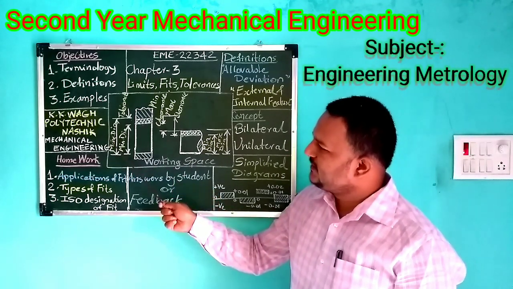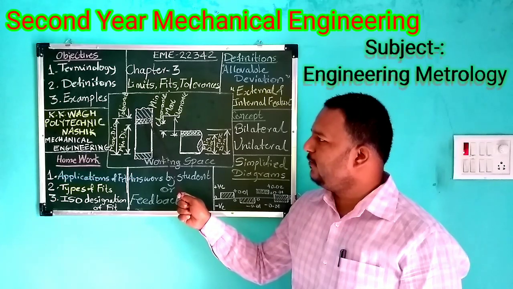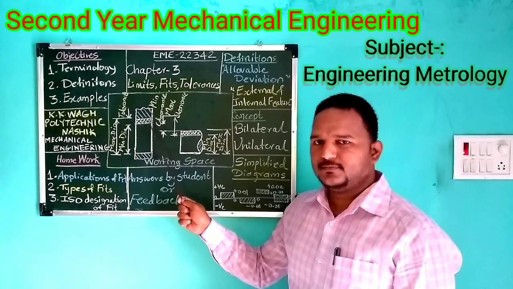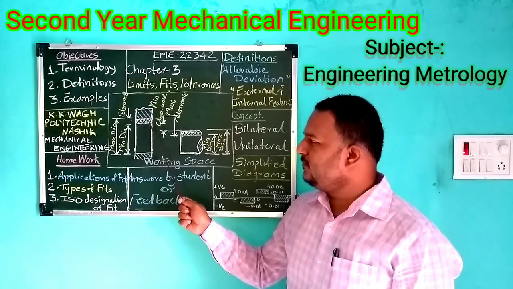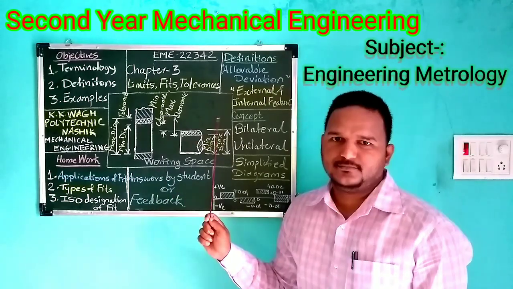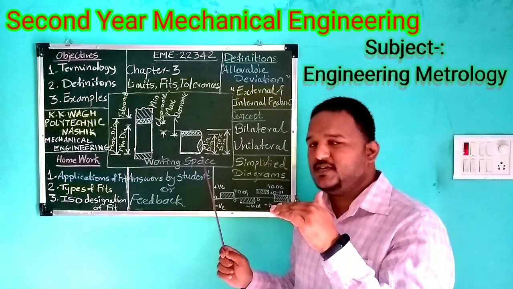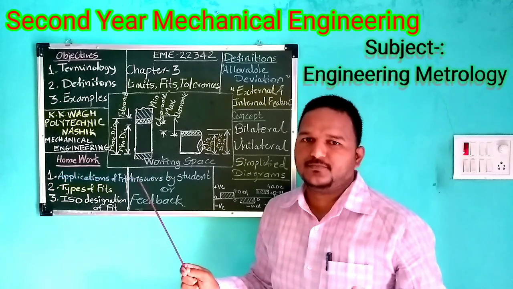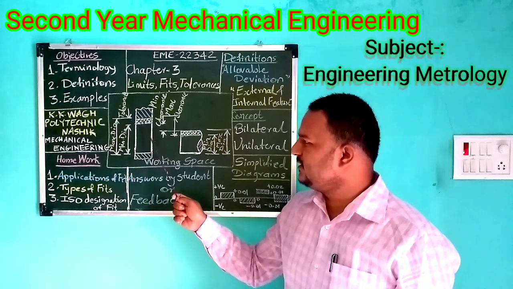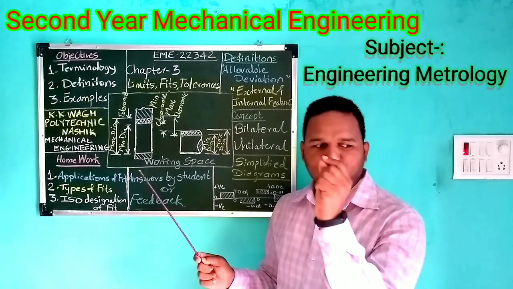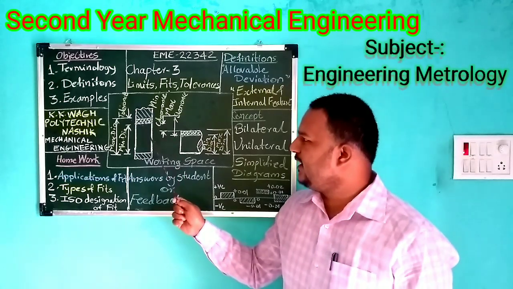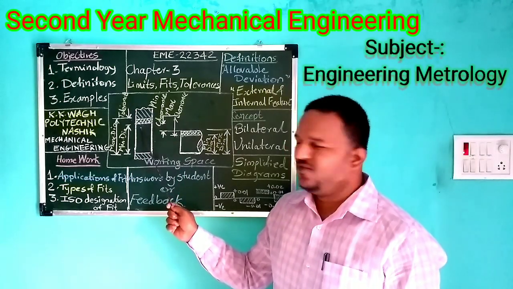The maximum diameter of hole can be 30.02. Minimum diameter of hole can be 29.98. That means I have deviated from the basic size. Basic size is 30, so I have deviated from the basic size by 0.02 mm. So it is 29.98 lower limit.